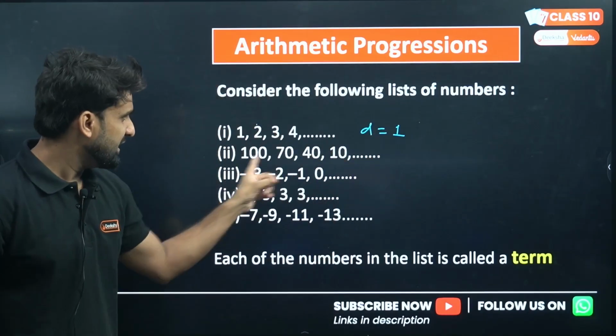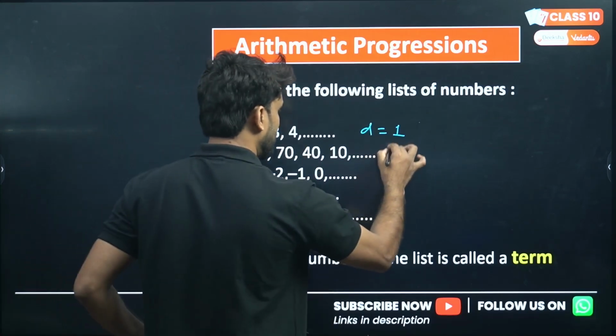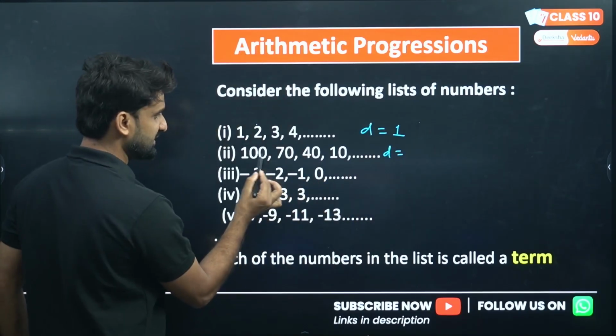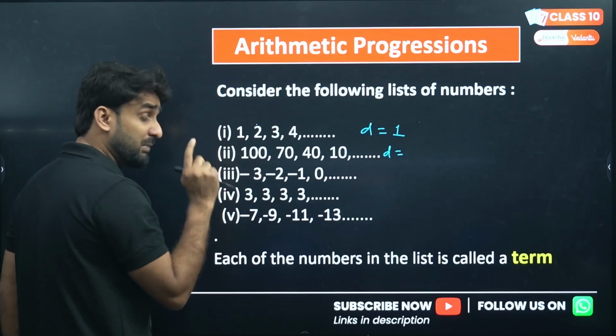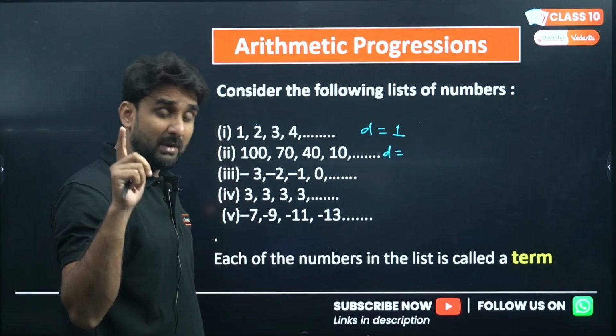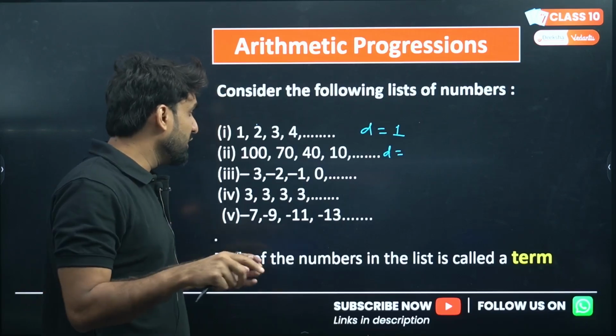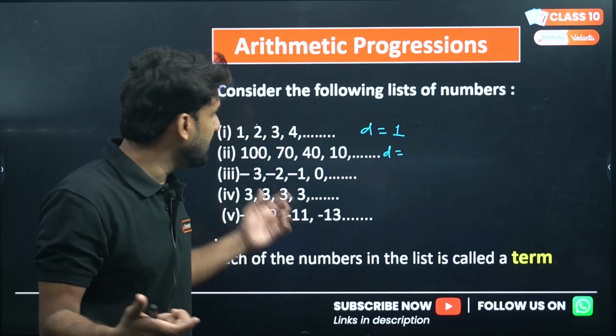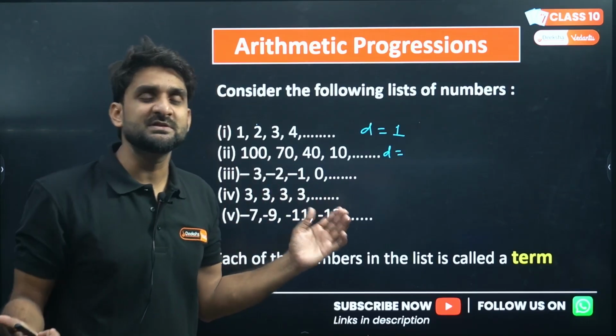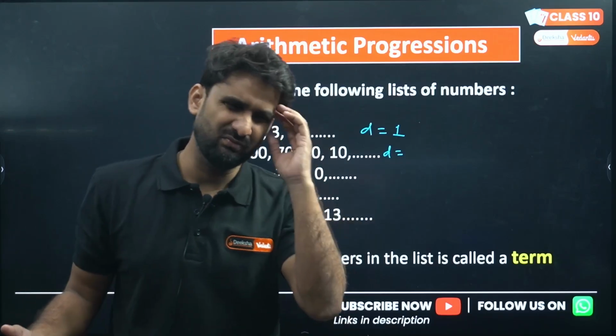Now check whether this is an AP or not. What is the common difference? 70 minus 100. I am repeating again. My dear lovely kids, don't get confused or feel that finding the common difference in any AP is very challenging. It is a very easy concept.